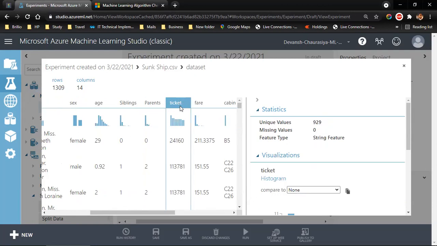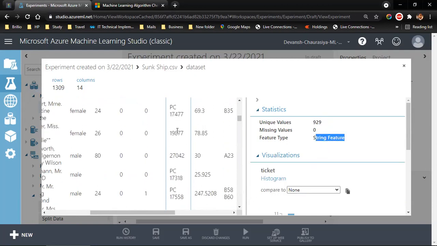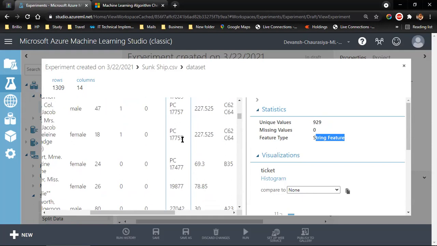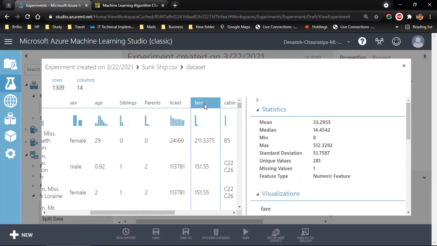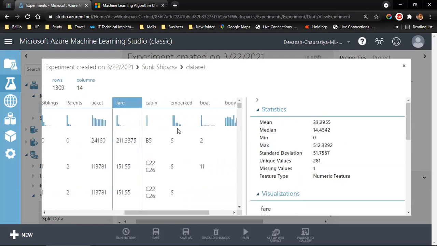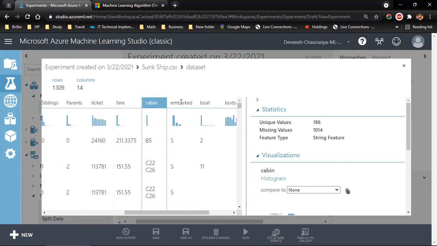Ticket. What is the ticket number? It's a string feature. It has values like UC PC 1771757. So that's why it is string. Fare, how much did he pay? Cabin number, string feature.